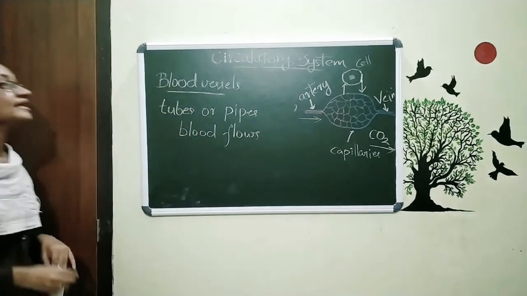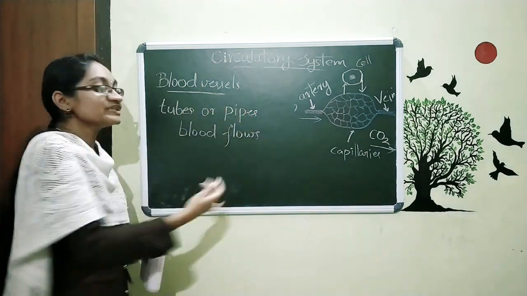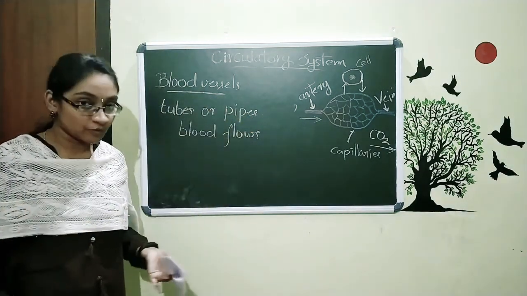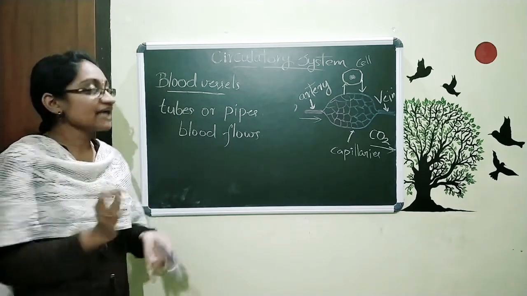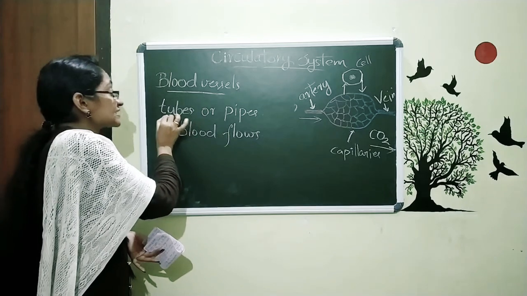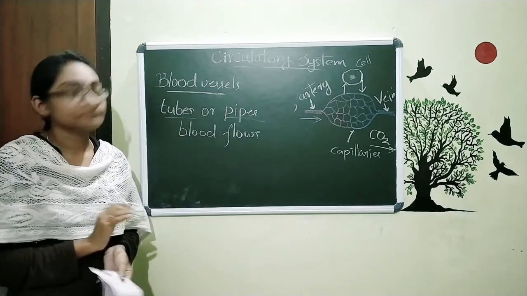So we can define blood vessels as tubes or pipes through which the blood is flowing through our body. You know, this blood is continuously flowing through our body, and it flows through certain tubes or pipes, and they are called blood vessels.